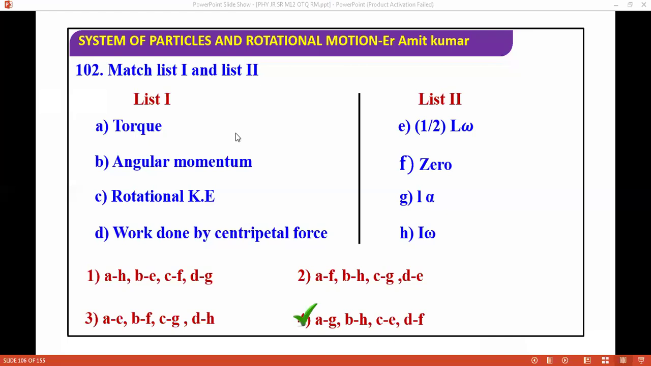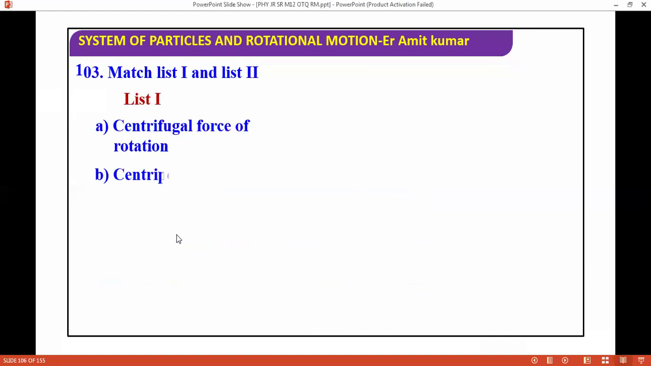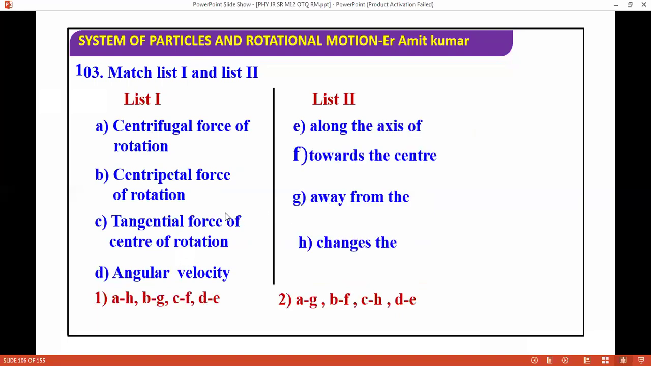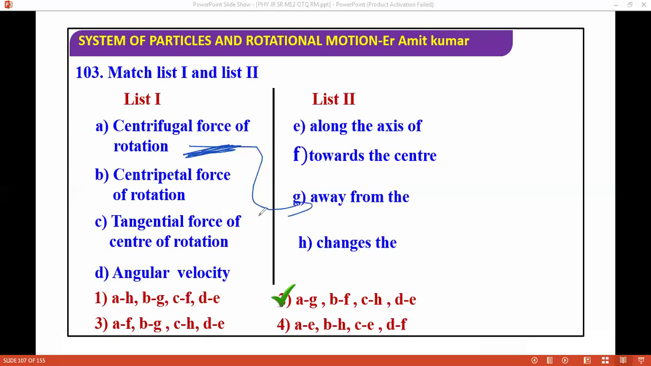The next question I have is this one with list two, so try to match them. From here, the correct answer is the second one. Why is the second one correct? Because centrifugal force is away from the center of rotation; fugal means away from the center.